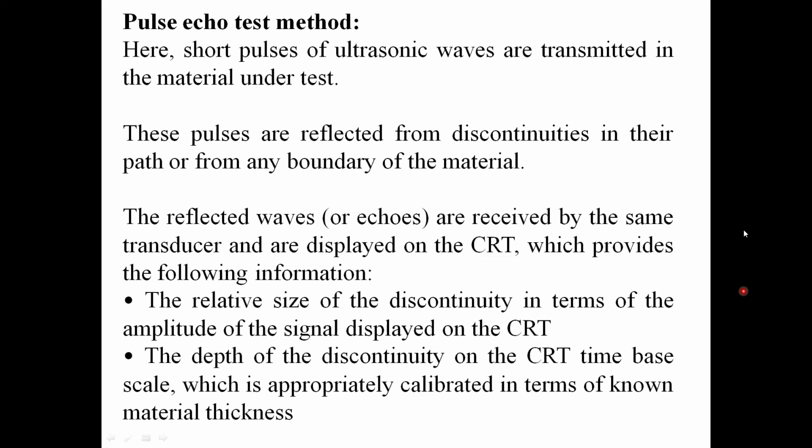Based on the echo formed on the CRT screen, we get two kinds of information. One is the relative size of the discontinuity in terms of amplitude. We have a peak on the CRT screen, and based on the amplitude of the peak we can identify the size of the discontinuity, and we can also get information related to the depth of the discontinuity.